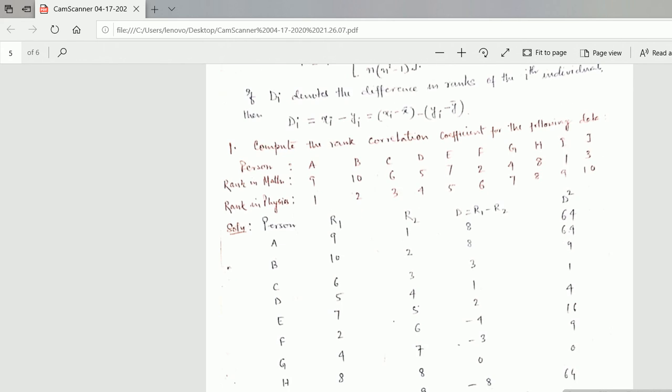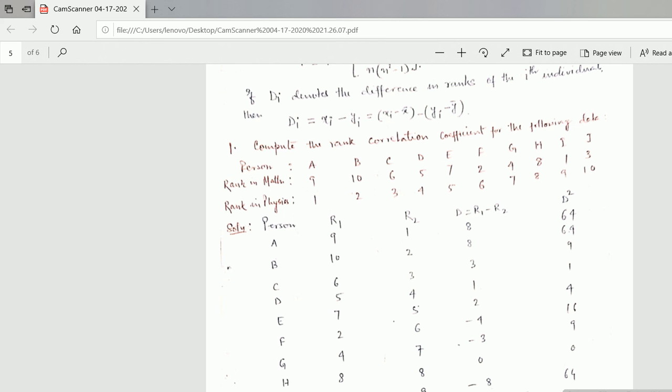Now see one example, one problem based on rank correlation. How to find the rank correlation? Compute the rank correlation coefficient for the following data. Persons given are A, B, C, D, E, F, G, H, I, J. Ranks in maths: A has got 9, B has got 10, C has got 6, D 5, E 7, F 2, G 4, H 8, I 1, J 3.